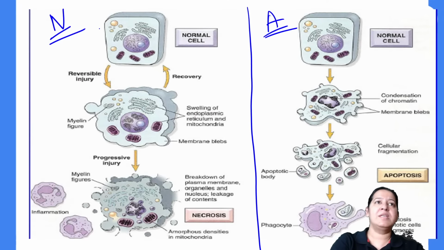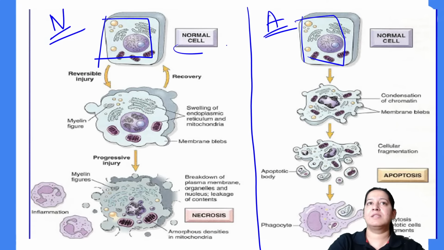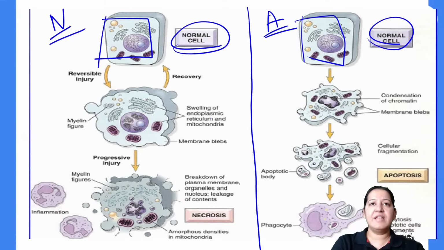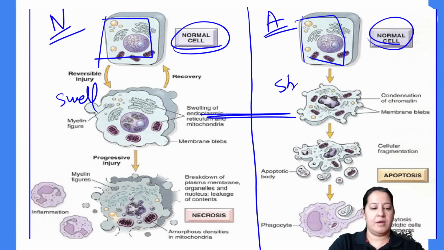In the necrosis, can you see a cell? Please appreciate a normal cell here. The cell is normal. After that, see the two cells here. This one is swelled and this one is shrunk. Now do a back-to-back comparison. This one is shrunk.